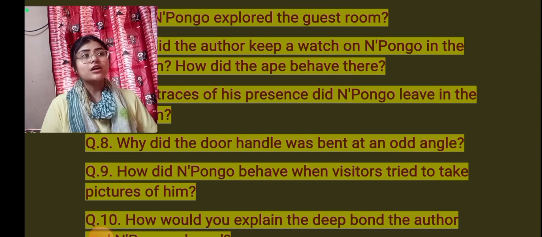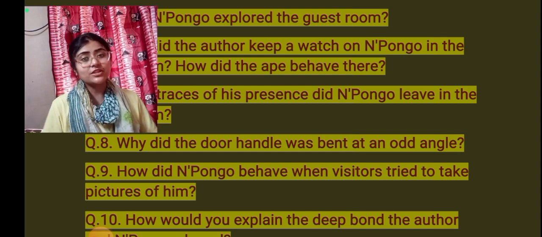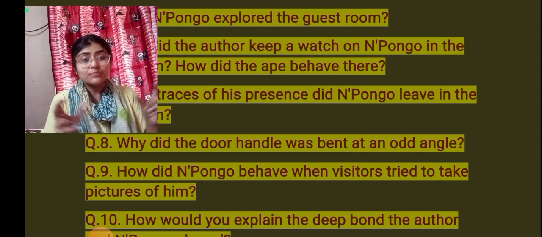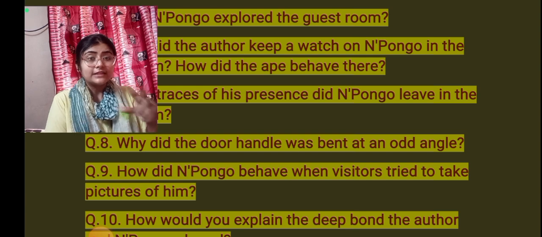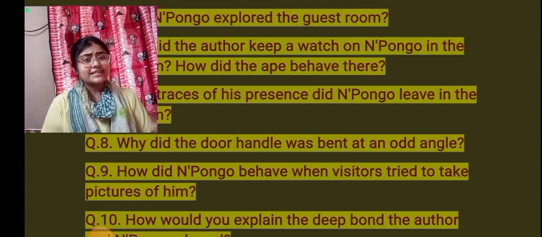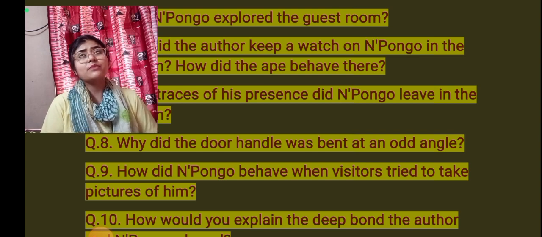Or sometimes people who were standing at a distance clicking pictures of the entire scenario clicked a picture of a completely empty lawn. Why? Because the person who was near Npongo, that person fell down. So these were some activities that Npongo showed to everybody, and people were amazed at him.